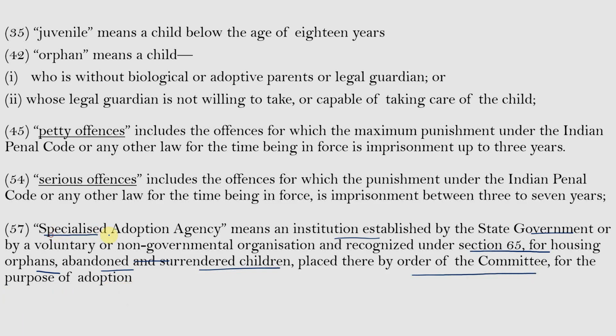So, a specialized adoption agency is a place in which children in need of care and protection, that is, orphans, abandoned children, or surrendered children, are kept for the purpose of adoption. And the next definition is surrendered child. Surrendered child means a child who is relinquished by the parent or guardian to the committee on account of physical, emotional, or social factors beyond their control and declared as such by the committee.